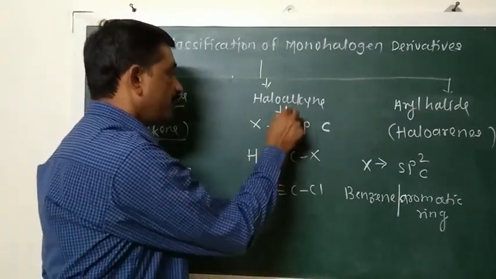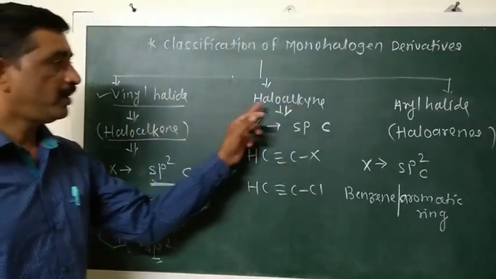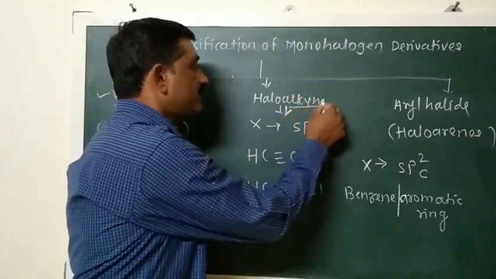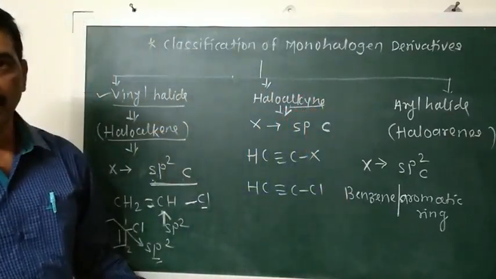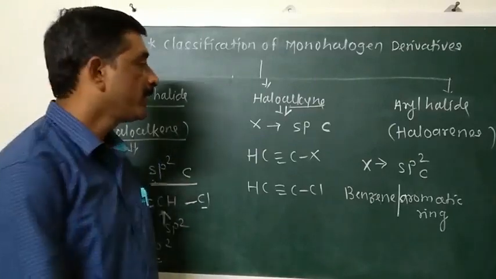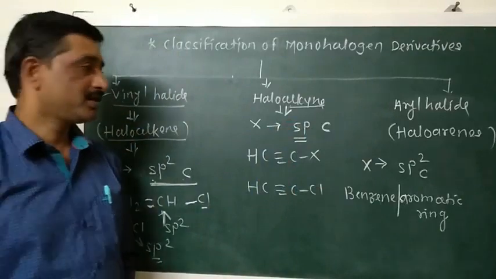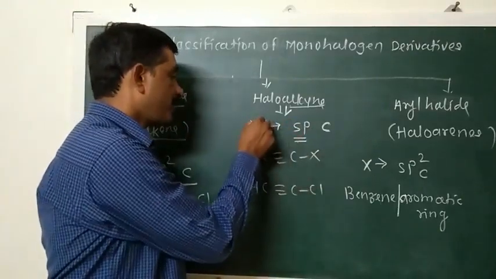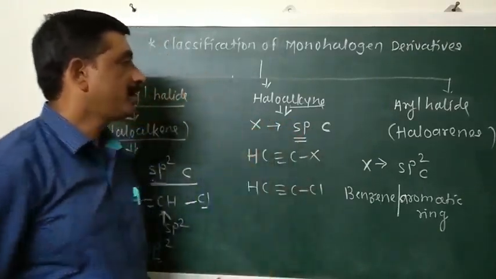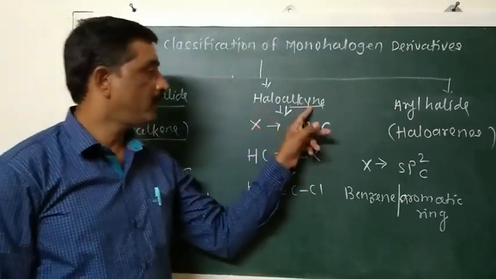Then the next type of monohalogen derivatives are haloalkynes. Alkynes means there is a carbon-carbon triple bond, a carbon atom bonded with another carbon atom by means of a triple bond. Then the type of hybridization of that carbon atom is sp hybridization, and when a halogen atom is attached to the sp hybridized carbon atom, then such monohalogen derivatives are called haloalkynes.